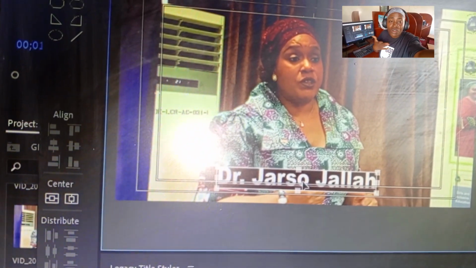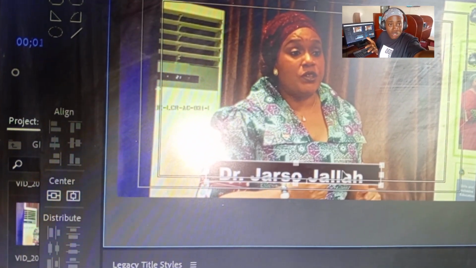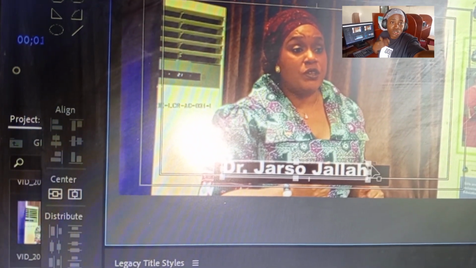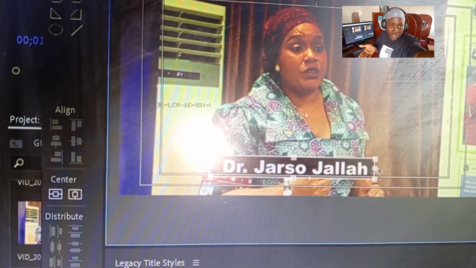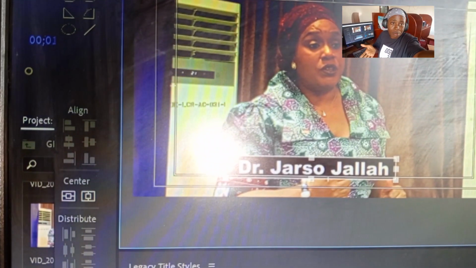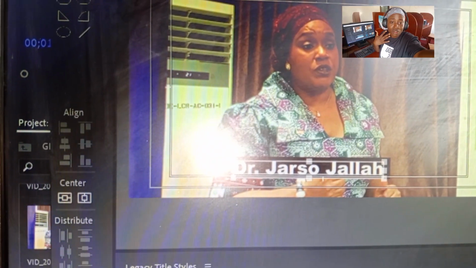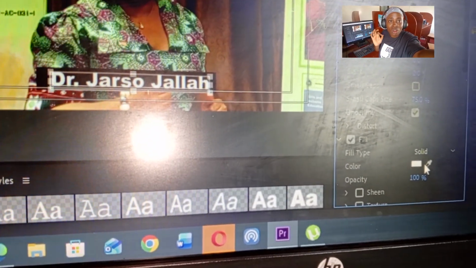If you want to change the chassis name color, you can also do the same thing here. Then make use of this. You can also use her name here. So you select her name and then you come here. You can also use the pen. You see this pen icon?